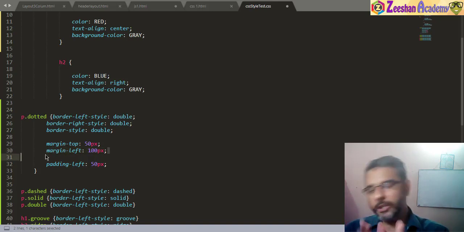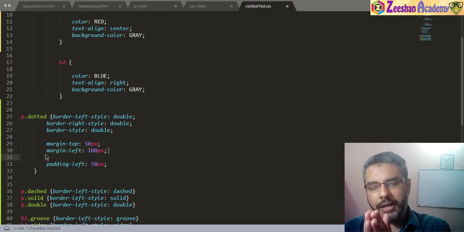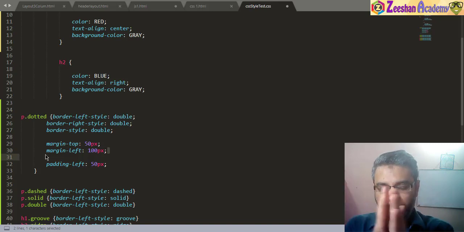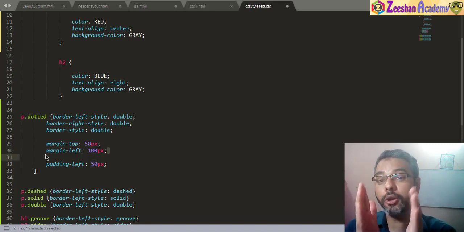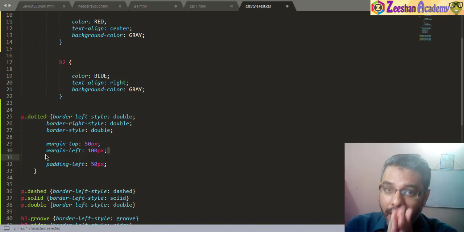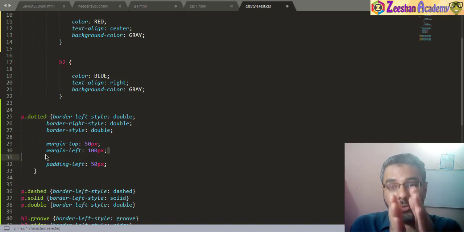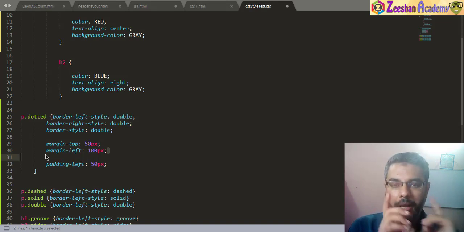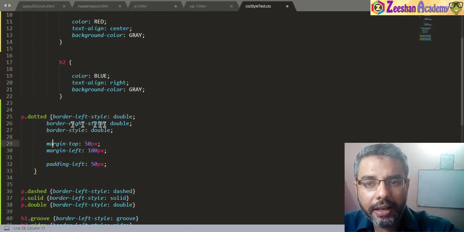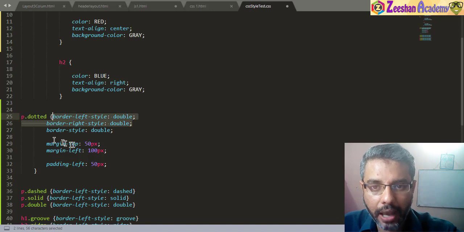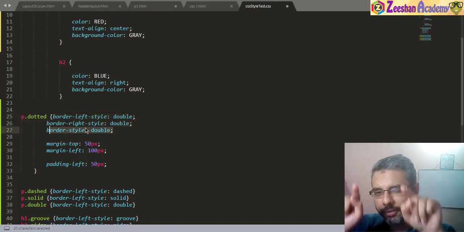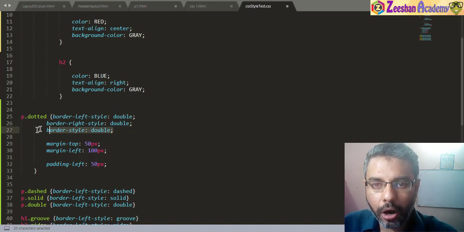This means that this particular paragraph would start 100 pixels off from its border, from the starting point. However, even after 100 pixels, there would be another 50 pixels of gap because of the padding. Now, because this paragraph has a border, and we have a border style double, this paragraph would have a border. So let's see how the output would appear.